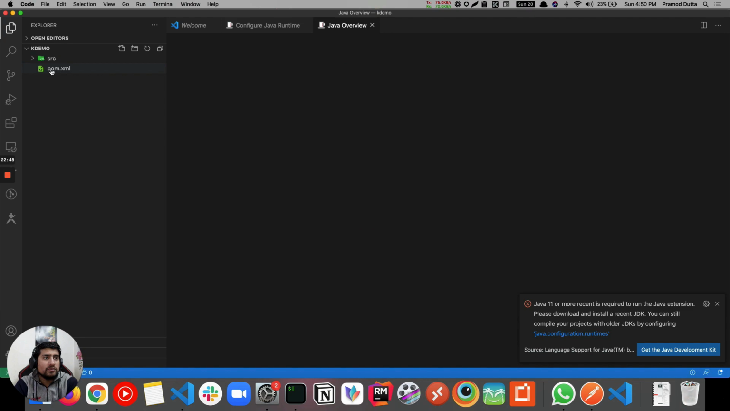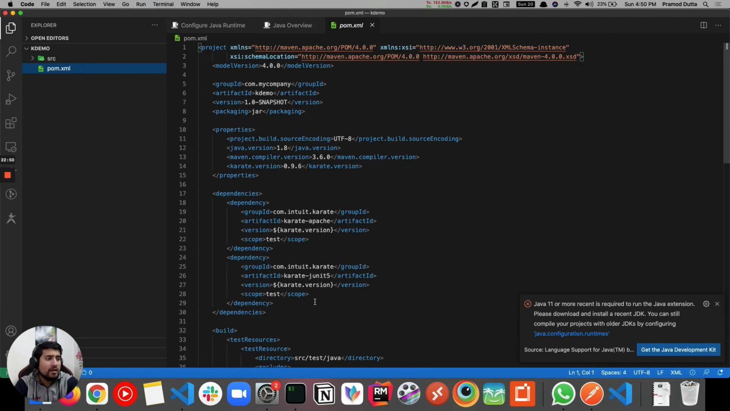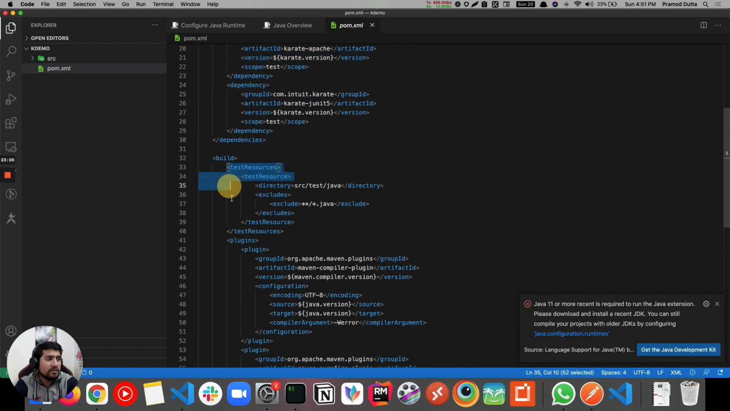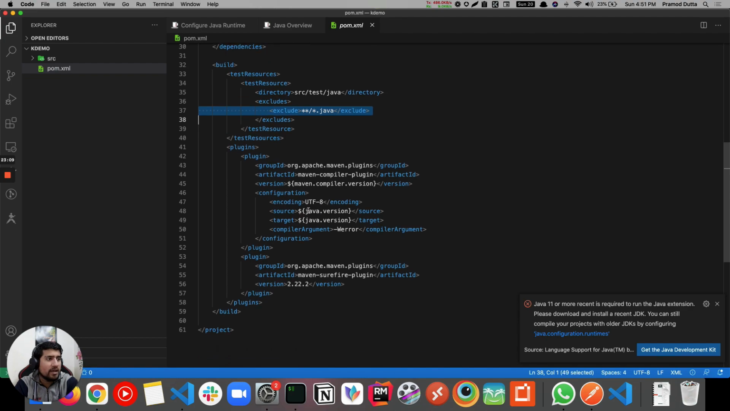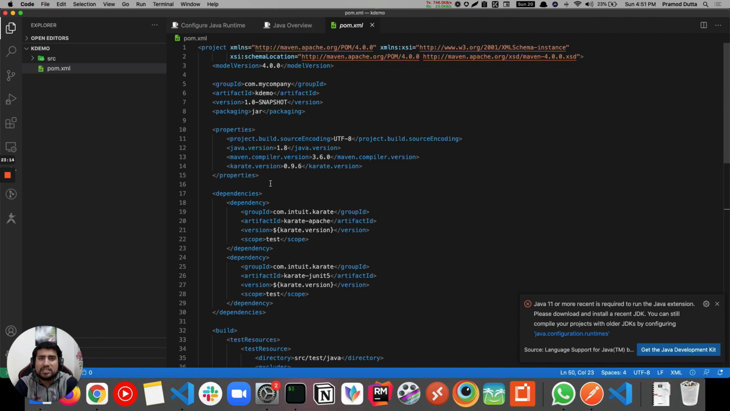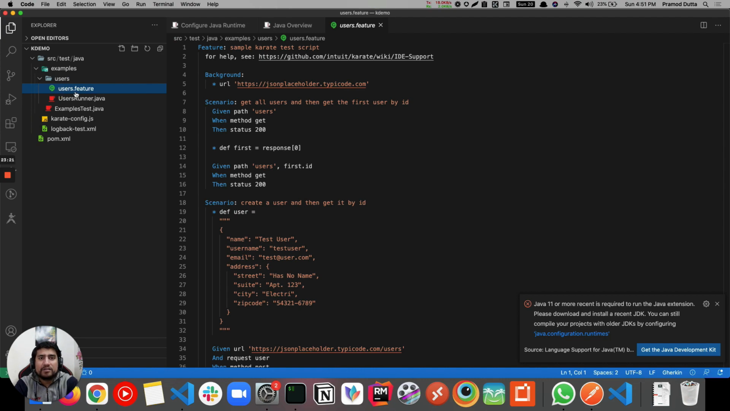The first thing you will see is the pom.xml, and if you see, they have already set it up for us. Karate is already installed, and they have added certain build configurations. We'll basically exclude the .java files and work with the .feature files. That's why they added a couple of Maven plugins. That's a default one, we don't have to change anything. And one more interesting thing is they actually add a test case for you.